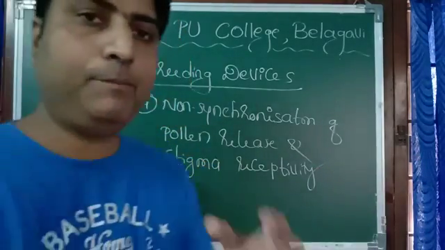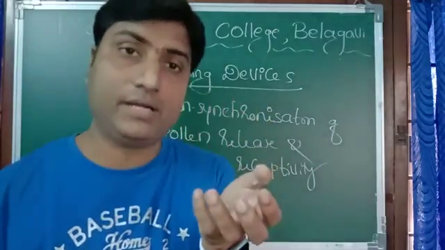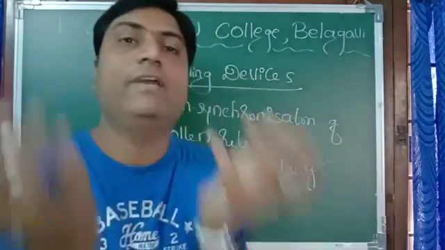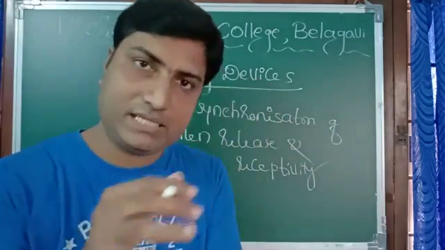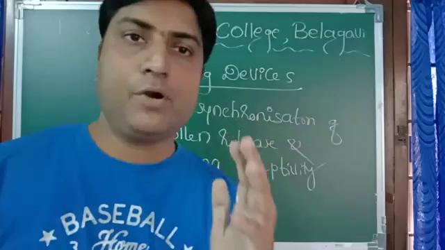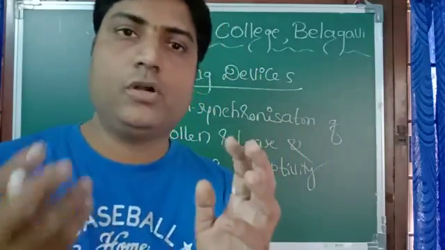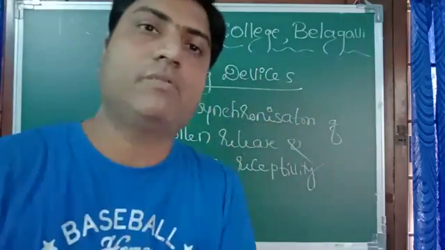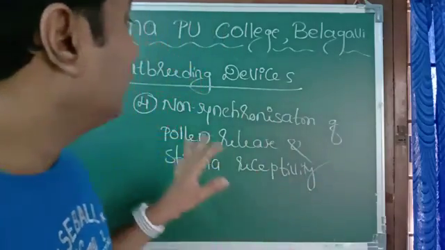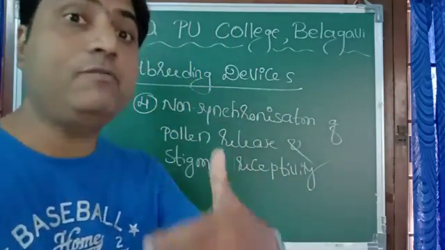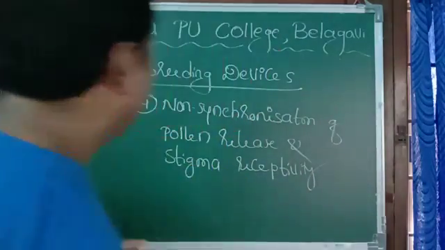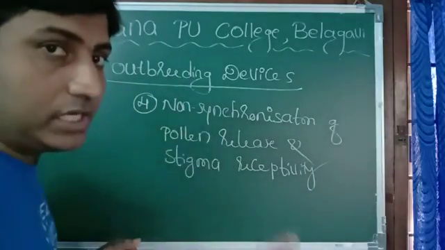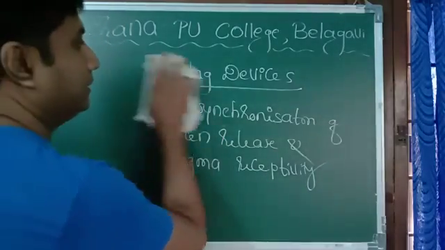What is the meaning? When pollen grains are released, the stigma is not ready, which means the maturity period varies. Though the pollen grains are released, the female reproductive part is not matured, so though the pollen grain falls there, it's waste. So these are the various devices by which plants promote cross-pollination and discourage self-pollination.